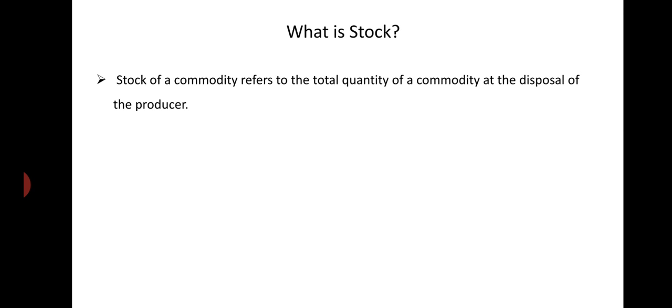Then we will discuss what is stock. Stock of a commodity refers to the total quantity of a commodity at the disposal of the producer. At the disposal of the producer. How much of a commodity is there with the producer or the seller? How much is available to sell in the market? That is known as stock.